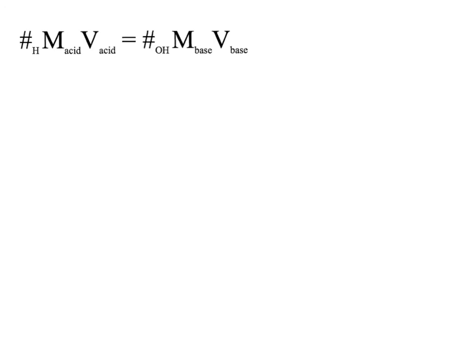Note that we see concentration times volume, that's the moles of the acid, and concentration times volume, moles of the base, and we take into account the number of hydrogen and hydroxide ions which are produced right here. Number of hydrogen ions, number of hydroxide ions.